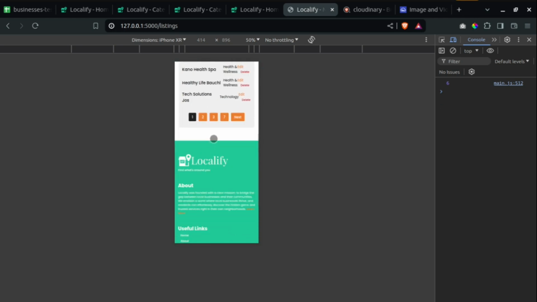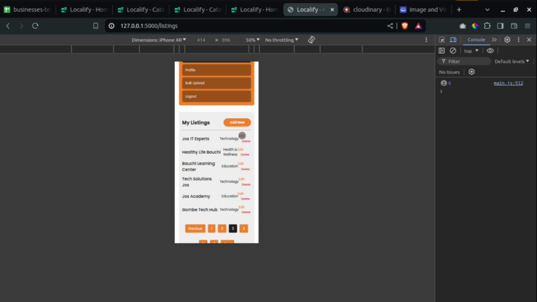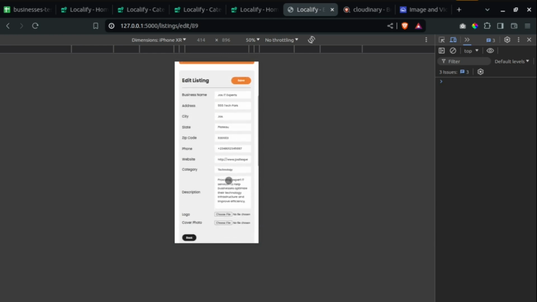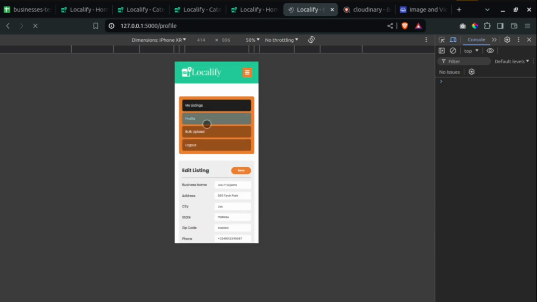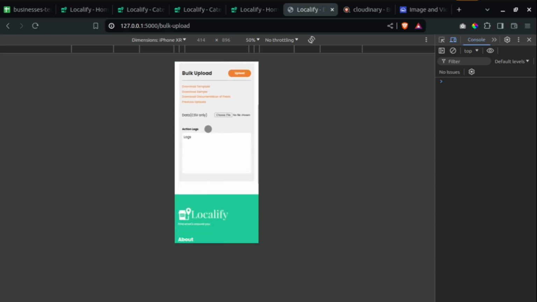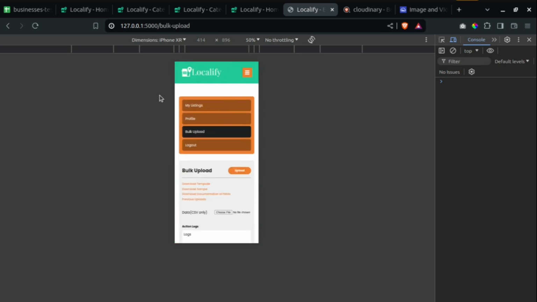You can see what it looks like if I want to go to the third page. And if I want to edit, you can see what it looks like to edit a particular item. I might decide to go to profile or bulk upload. You can see all the pages are all mobile responsive.